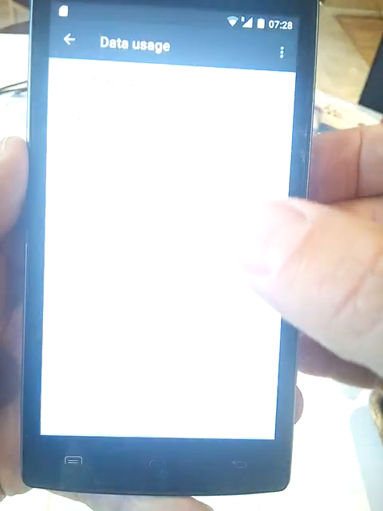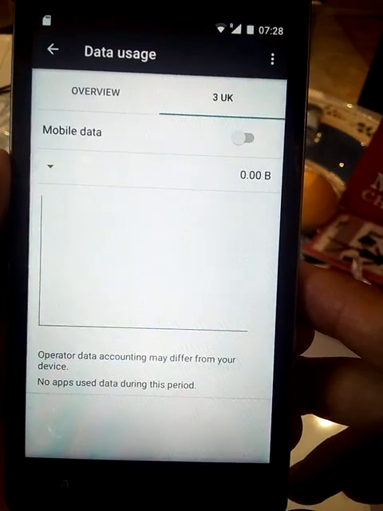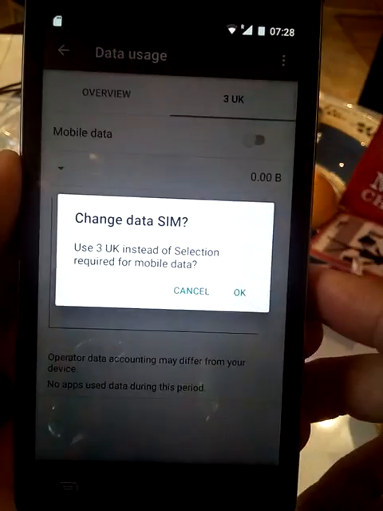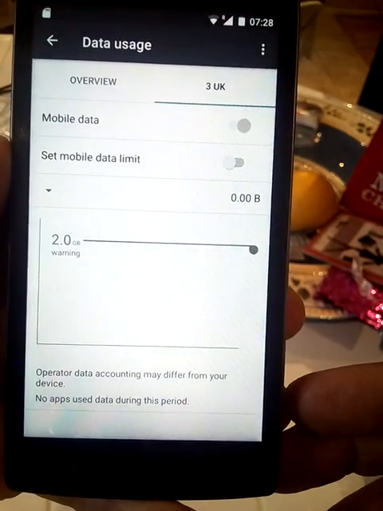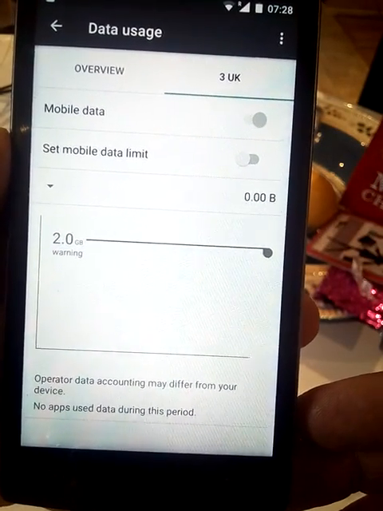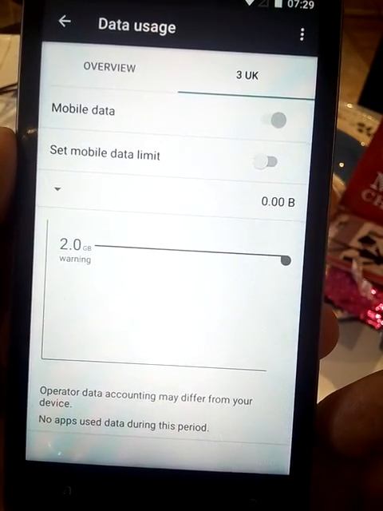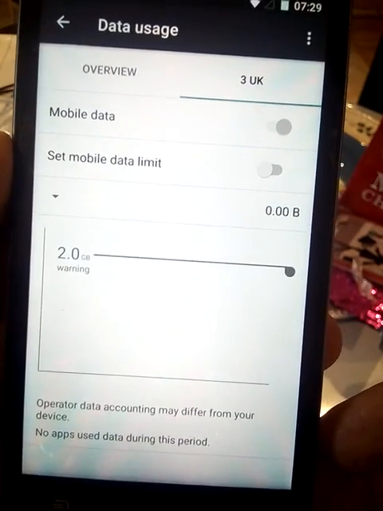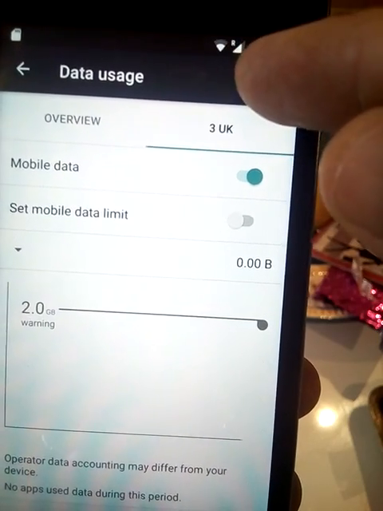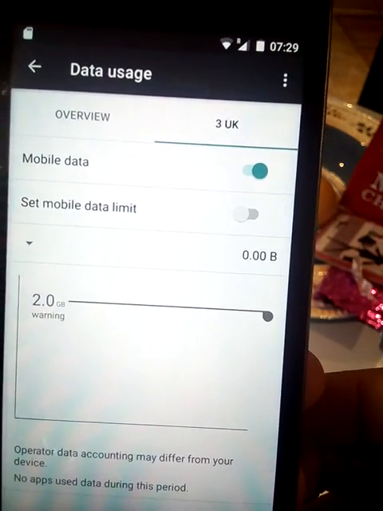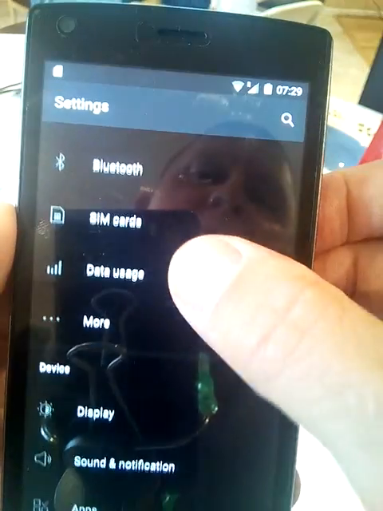So you want to make sure the SIM card is turned on right there in the settings. Then we're going to go to the data usage. We're going to go over to the 3K UK. We're going to turn mobile data on. We're going to hit OK. Mobile data is going to click on in a minute. Okay, you can see the mobile data clicked on, and the little antenna went through a little cycle there, and now it's receiving again.